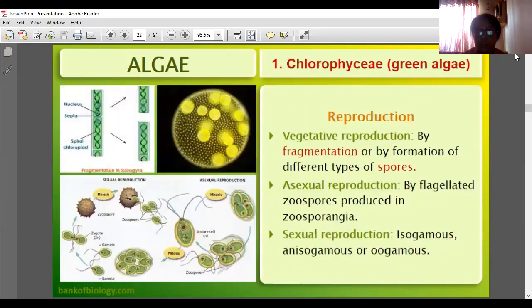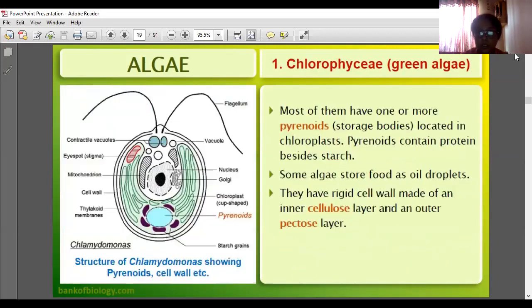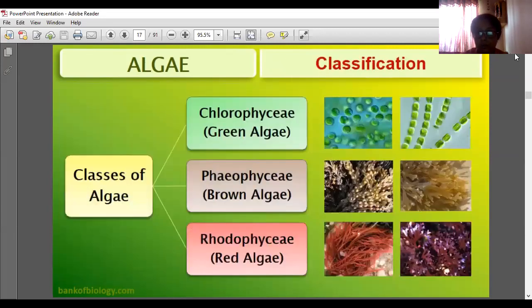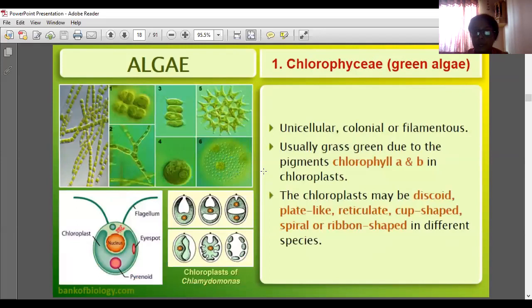One more time, let's see Chlorophyceae, Phaeophyceae, Rhodophyceae. See the diagram first. Chlorophyceae are unicellular, colonial or filamentous. They are grass green in color.